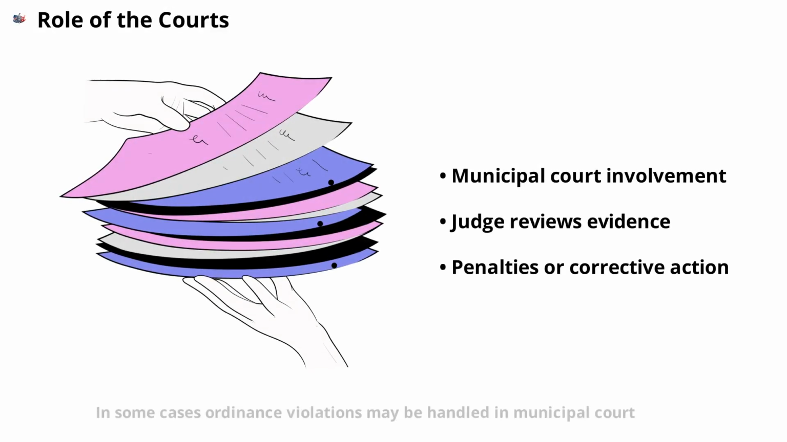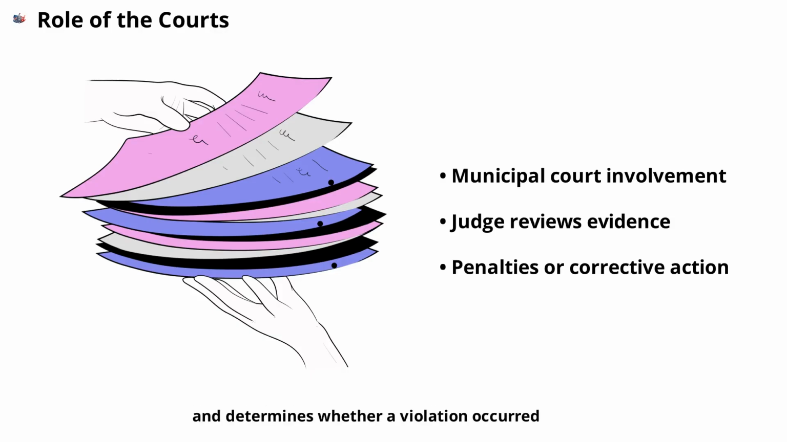In some cases, ordinance violations may be handled in municipal court. Here, a judge hears the case, reviews evidence, and determines whether a violation occurred. The court can impose penalties, order corrective action, or dismiss the case if there's insufficient evidence. This legal process helps ensure that enforcement is fair and consistent across the city.